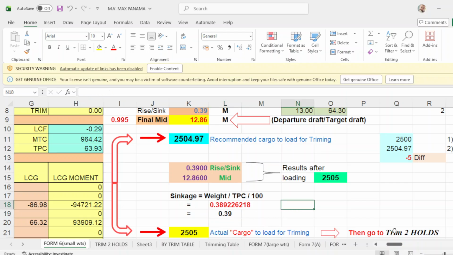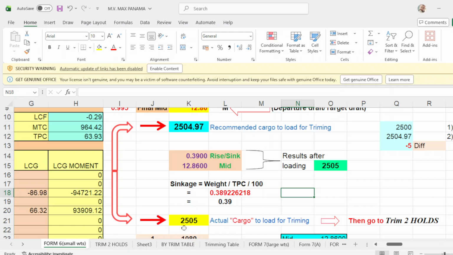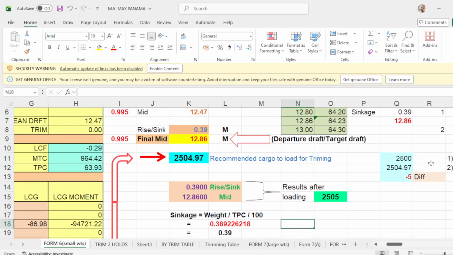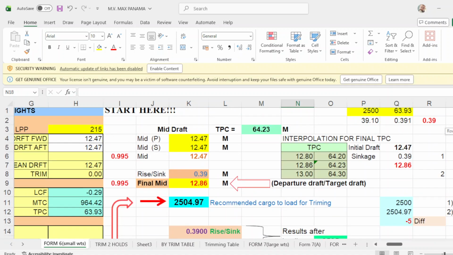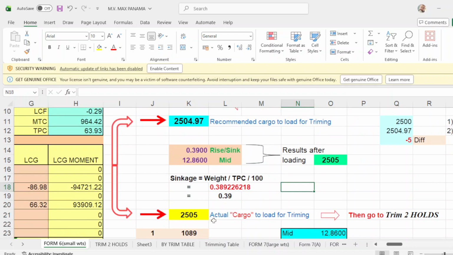Just follow this formula. Now, since you already have a little bit more than 5 tons, but don't worry. Here 5 tons. This is your recommended, normal recommended for Panamax 2005, and your recommended from this program is 2,505. You have 5 more if you use this figure. So that will be the actual cargo to load for trimming of 2,505.